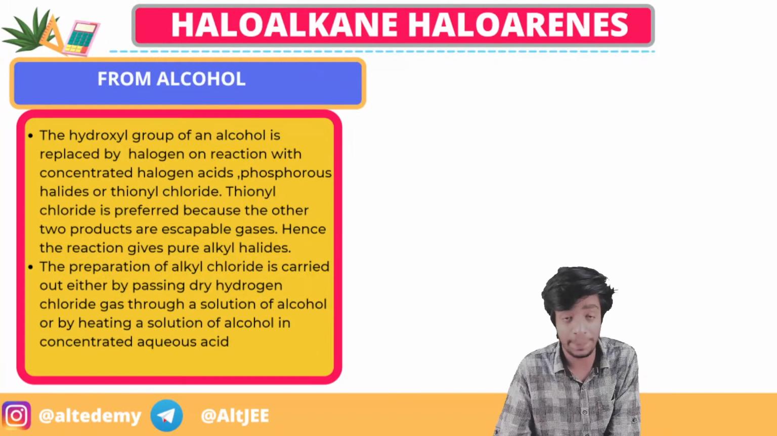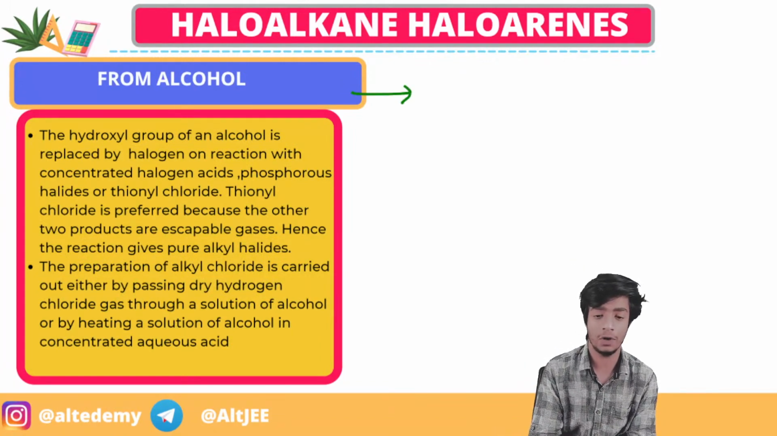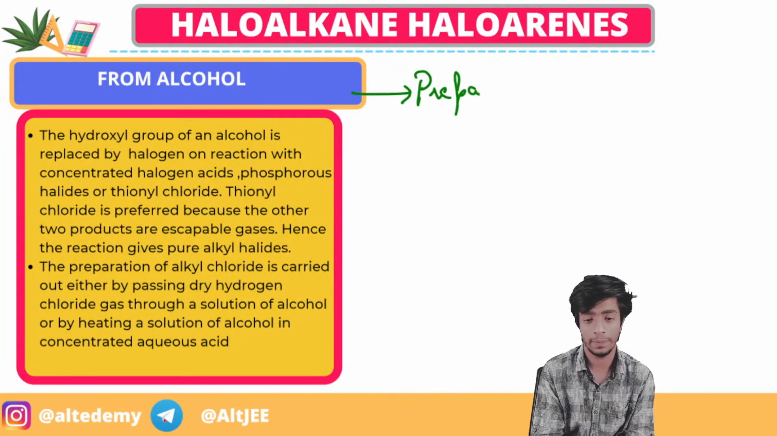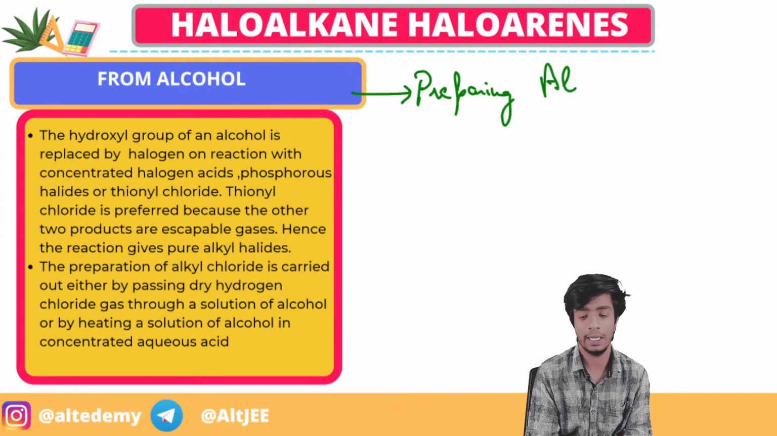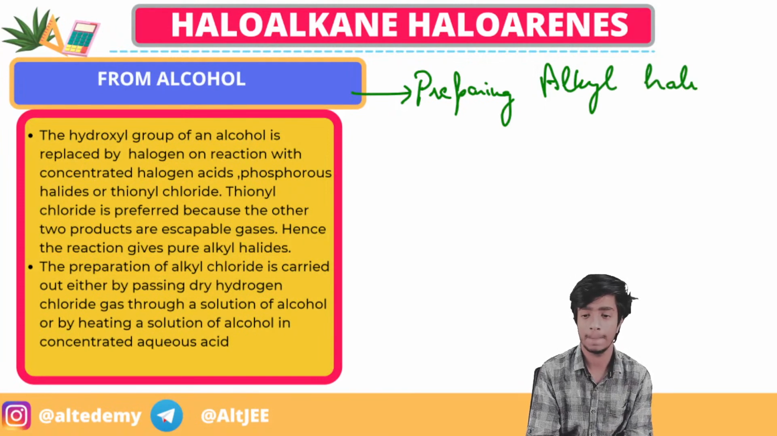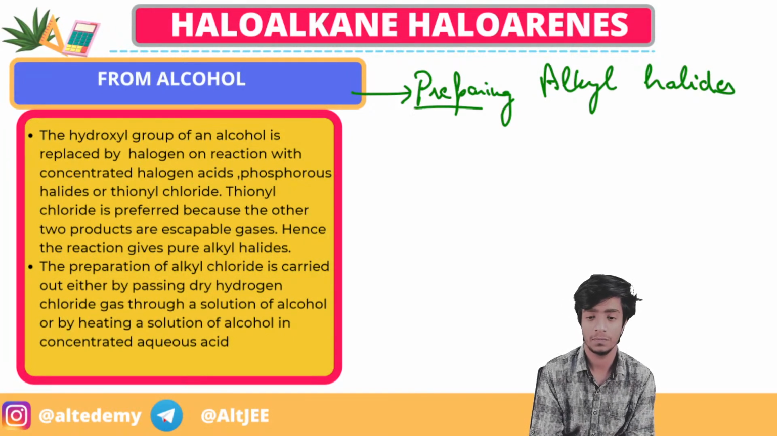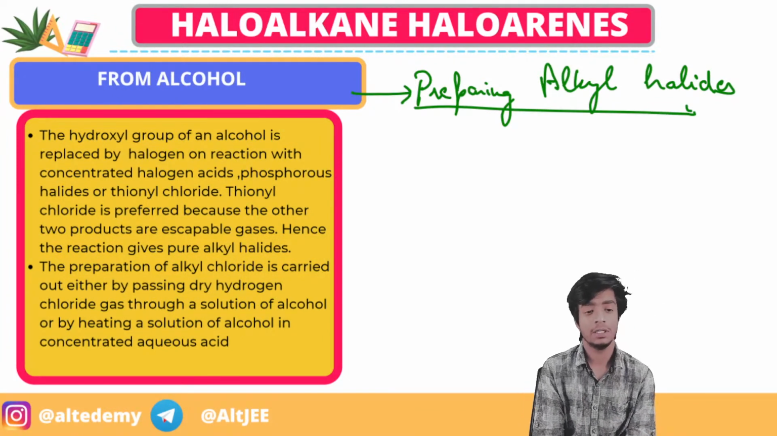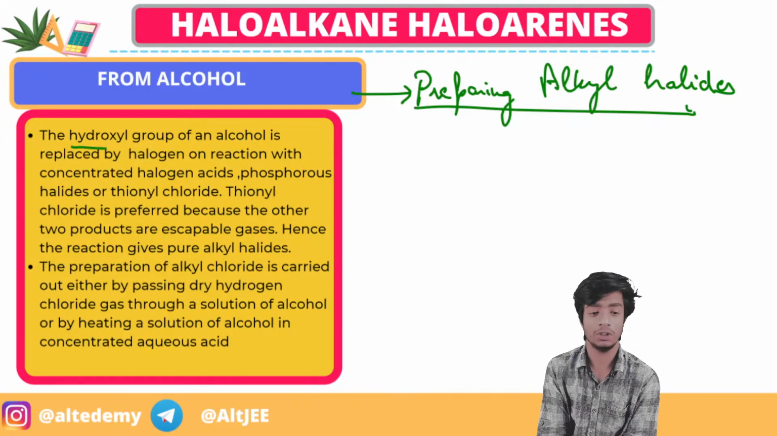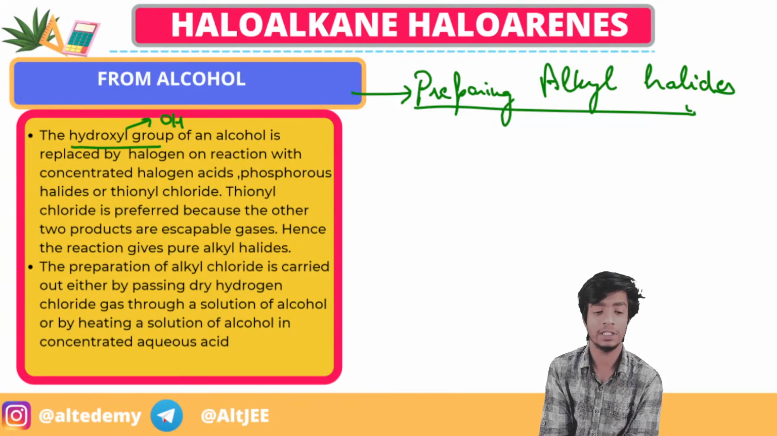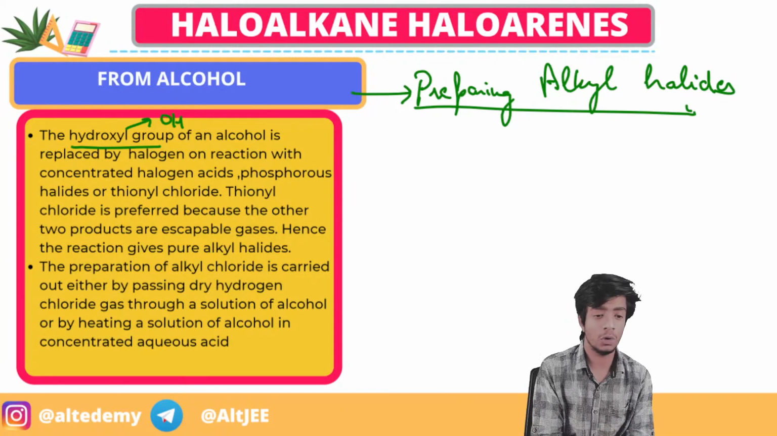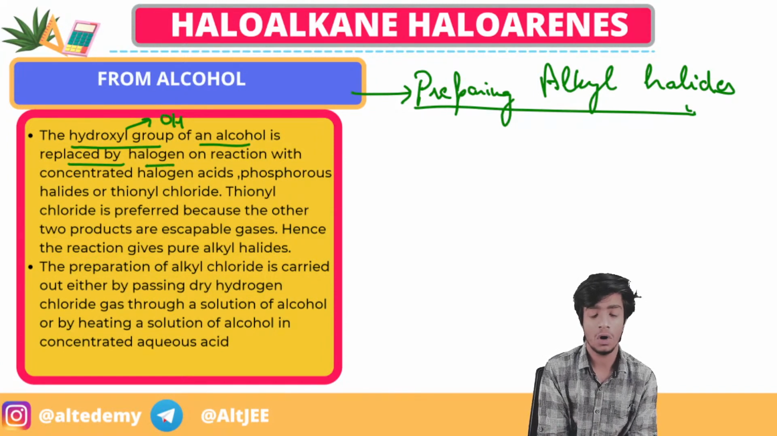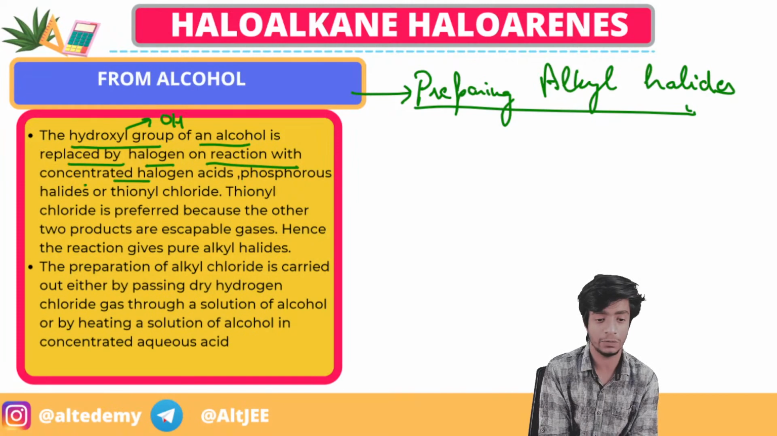So we'll be moving ahead. First, preparing alkyl halides from alcohol. What is written is the hydroxyl group. What is the hydroxyl group? OH. Obviously, without OH, how will alcohol be formed, right? So the hydroxyl group of an alcohol is replaced by halogen on the reaction with concentrated halogen acids, phosphorus halides, or